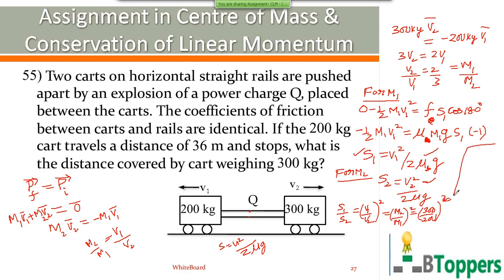Now from this, if you simplify it yourself, if you want to copy the solution of the problem, you can take a pause and copy the solution. So you get S1 by S2 equal to 9 by 4. S1 is 36 meters. From that you can find S2. Come on, copy down and complete the simplification part.